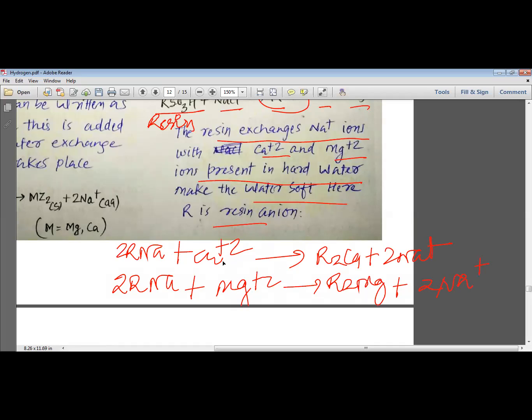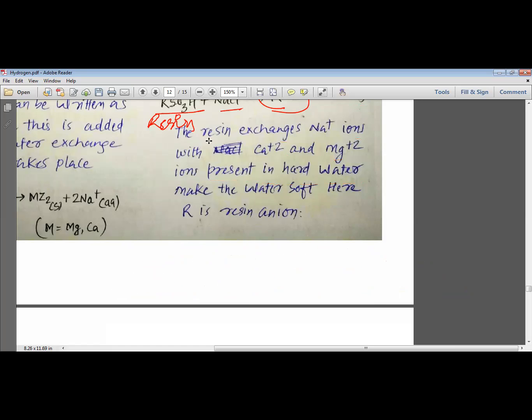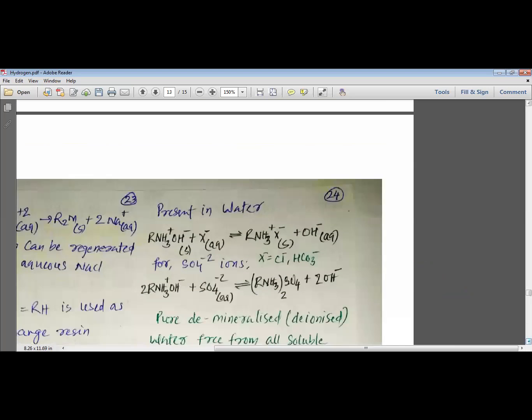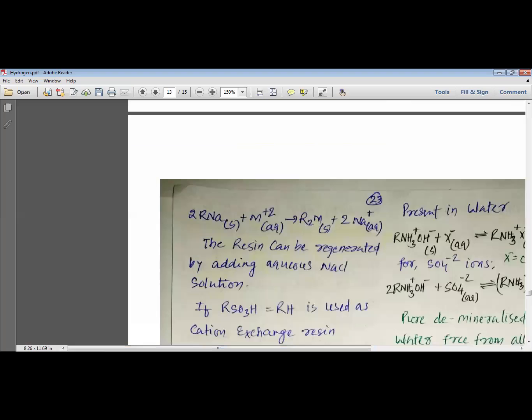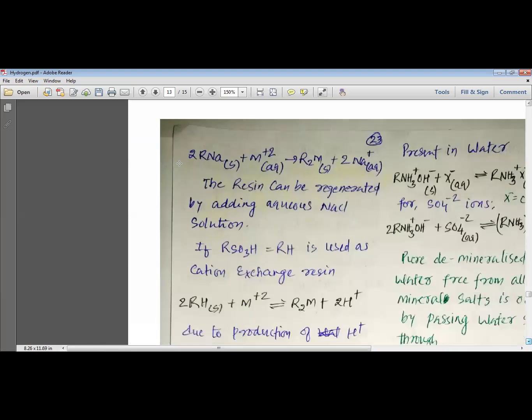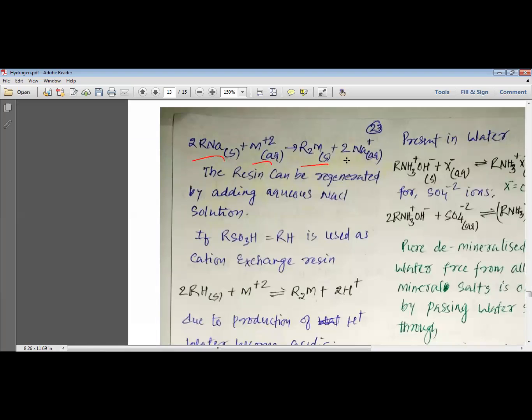These ions which are present as Ca2+ or Mg2+ in water are exchanged with the sodium ions, and thus the resin combines with the Ca2+ and Mg2+ ions. That is what this paragraph tries to tell you: the resin exchanges Na+ ions with Ca2+ and Mg2+ ions present in hard water and thus removes the hardness of water. I have shown this reaction to you, that RNa, when it reacts with M2+ ion, produces R2M and sodium ions.